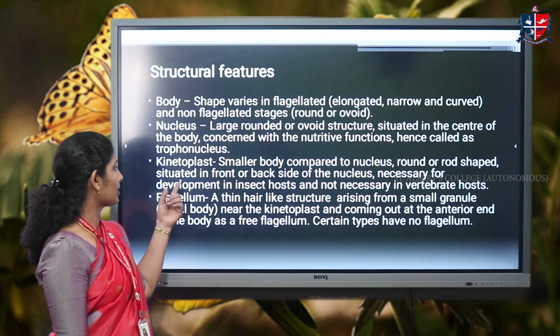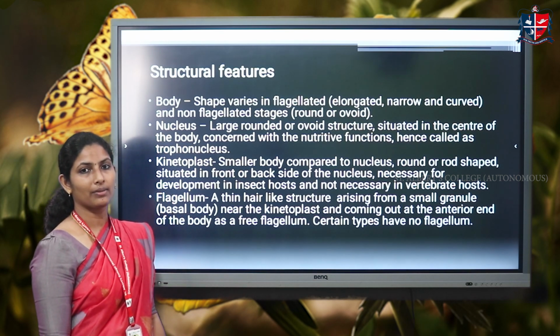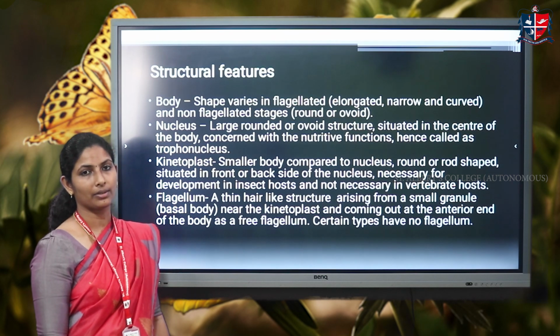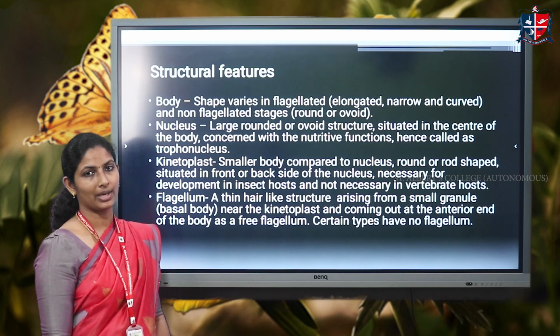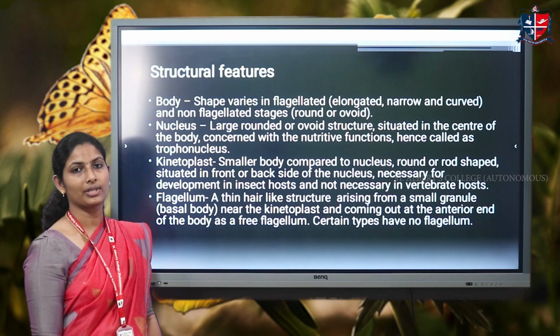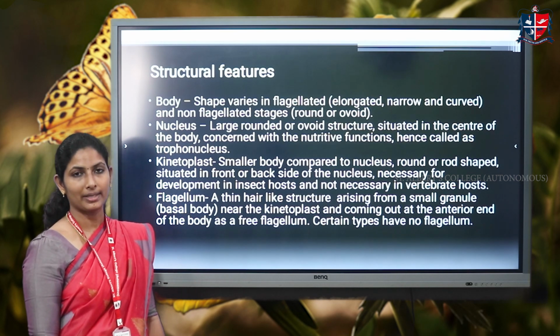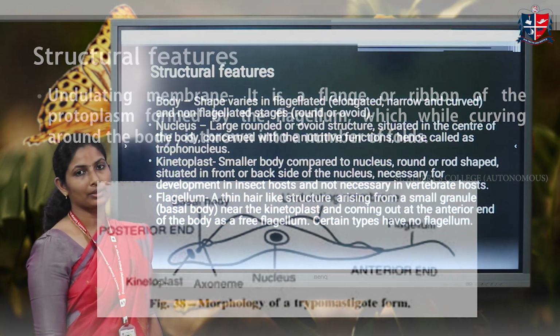Now it has another structure which is called the kinetoplast. The kinetoplast is a small granular body which is situated on either the anterior or posterior side of the nucleus, and it is mainly meant for surviving in the invertebrate host and is not necessary for surviving in the vertebrate host. Now, they have a flagellum, which is a thread-like structure which arises from a small granular structure called the basal body near the kinetoplast, and it arises from the anterior end and runs along the length of the body.